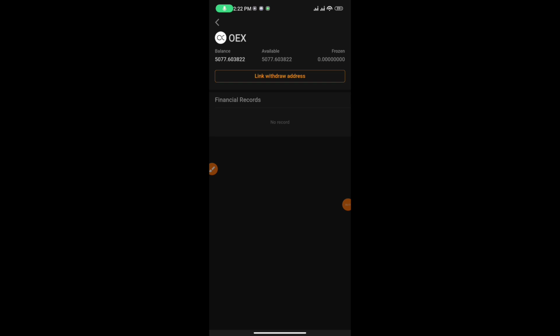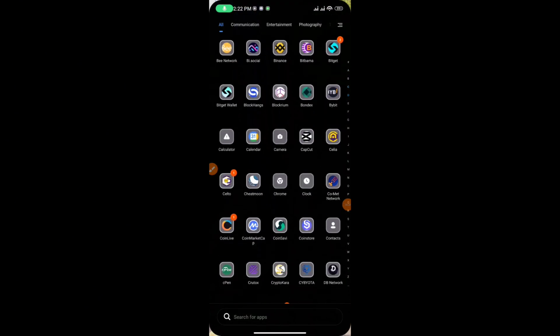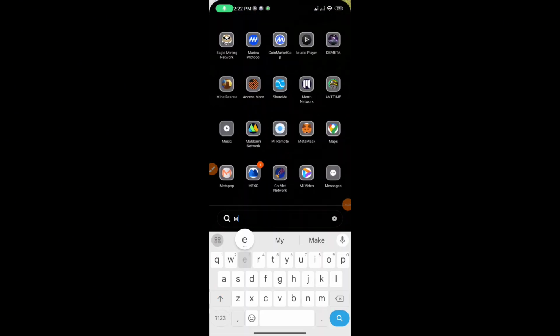Now for those that are just joining the project, you might be asked to create an asset password. An asset password is what you are going to be using when you want to transfer or withdraw. So I'm going to go to my MetaMask to copy my wallet address. I already have my asset password because I mined Core. Core was the first project on the app, and this particular project is the second.